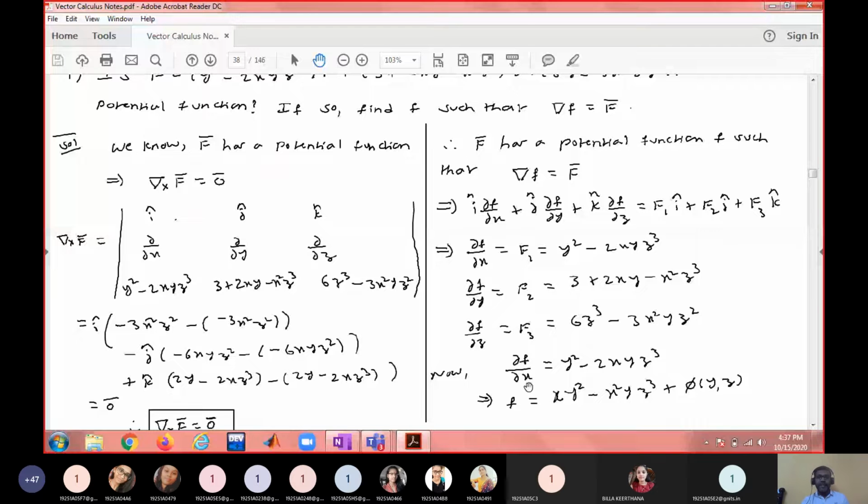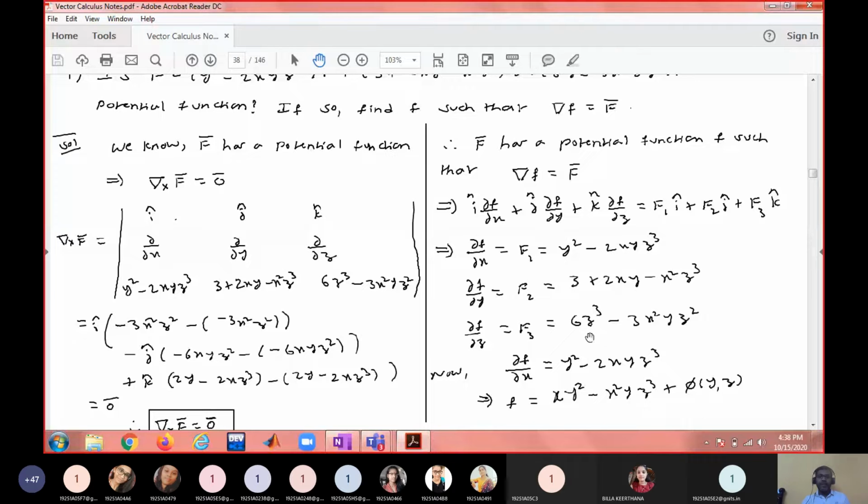So y² is treated as constant. The integration of y² with respect to x is xy². Minus, integration with respect to x is x²/2, the 2 gets cancelled, x²yz³, plus, because we are treating y and z as constants, we have to add an arbitrary constant. That arbitrary constant can contain y and z also. So instead of adding an arbitrary constant, we are adding an arbitrary function. Okay, so this is f, in which phi is unknown.